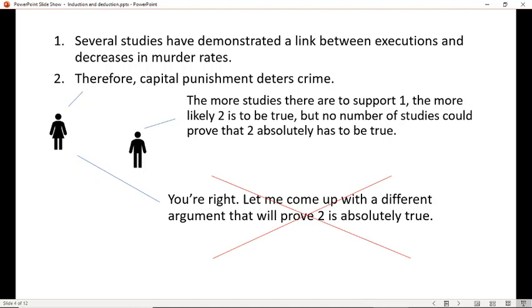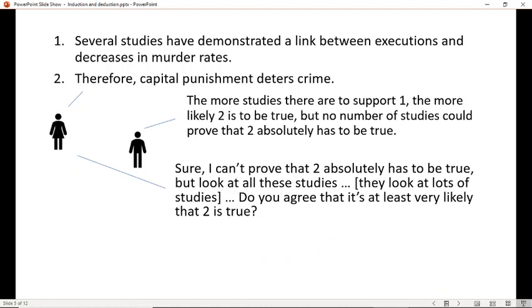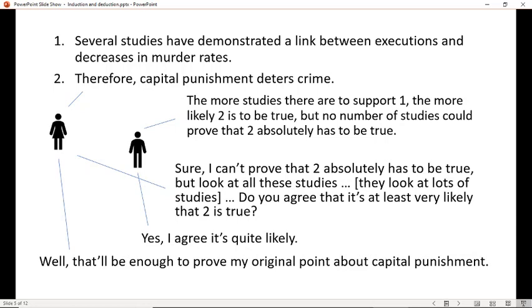I think in real life, what she would say is something like this. Well, sure, I can't prove that 2 absolutely has to be true, but here, look at all these studies. And they look through them all and say, do you agree that it's at least very likely that 2 is true? And he might say, yeah, I agree, it's quite likely. And she would say, well, that's enough. To prove my original point about capital punishment, all I need is to know that it's likely it'll be true. I don't need it to be absolutely certain.